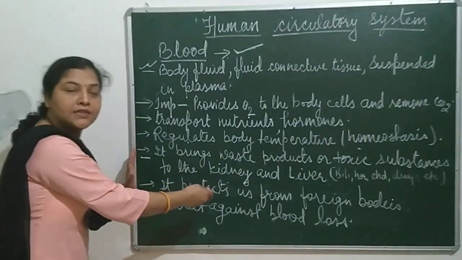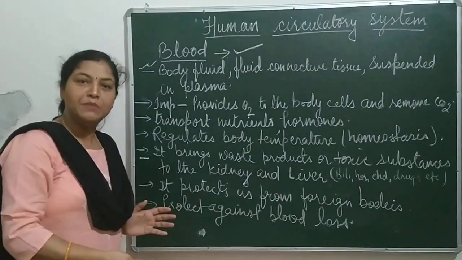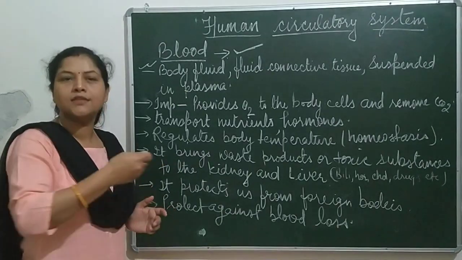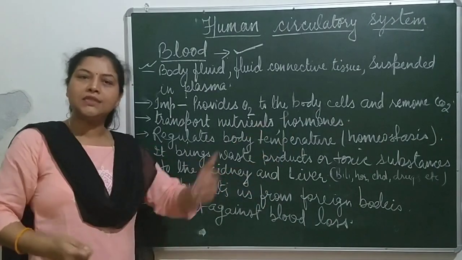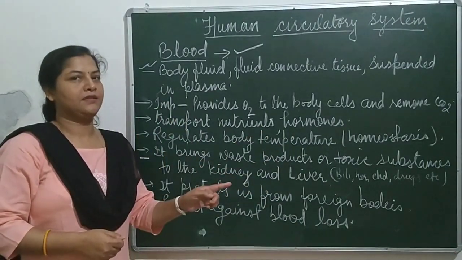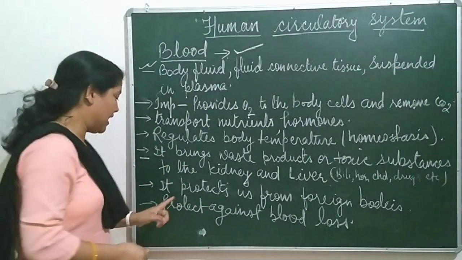Blood protects us from foreign bodies. Foreign bodies here means microorganisms or disease causing germs. So it protects us from disease causing germs because WBC is present here. WBC are the soldiers of our body.